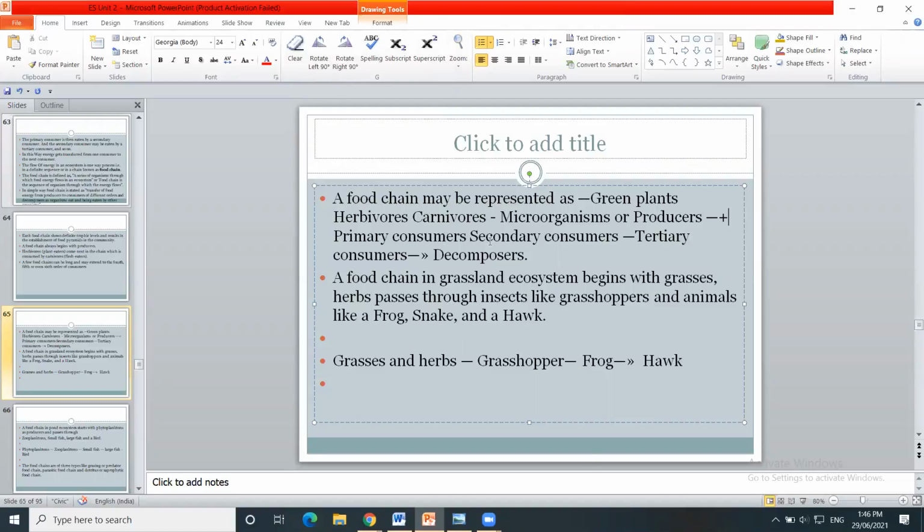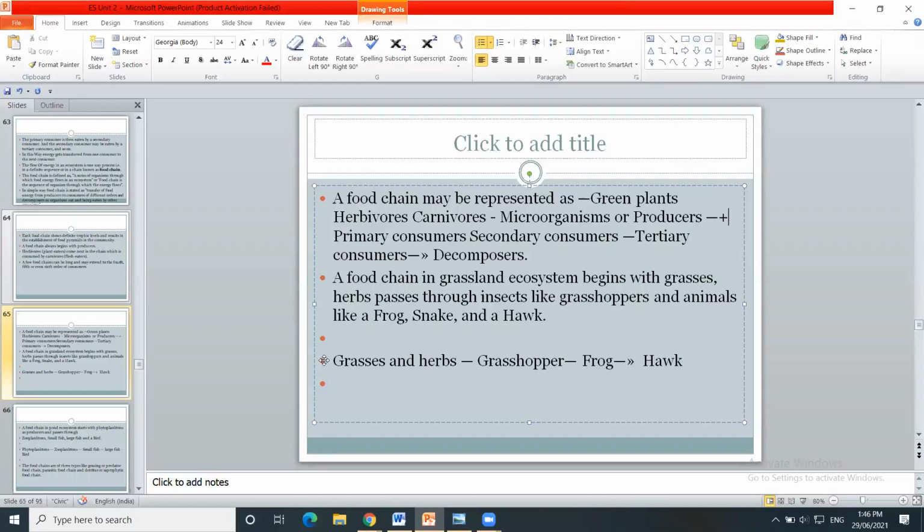So in both the grassland ecosystem and the pond water ecosystem, there is a different food chain. In the case of the grassland ecosystem, it begins with the producers, such as grasses and herbs. Then it will be consumed by grasshoppers, or rabbit, mouse, and that will be consumed by frog or snake. And finally, it is consumed by hawk. That we have seen in the grassland ecosystem, the cycle of the grassland ecosystem. This is all in the case of the grassland ecosystem.